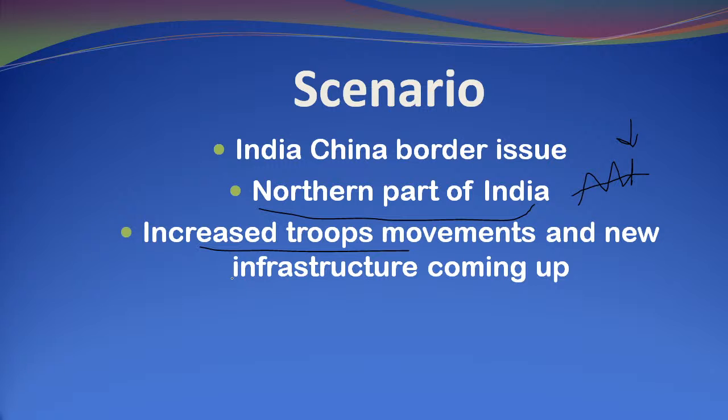They are bringing all their equipment, building new buildings, new tents and new areas for storing their weapons, and communication systems are also coming up. So they are improving their defense related projects on the Chinese side.